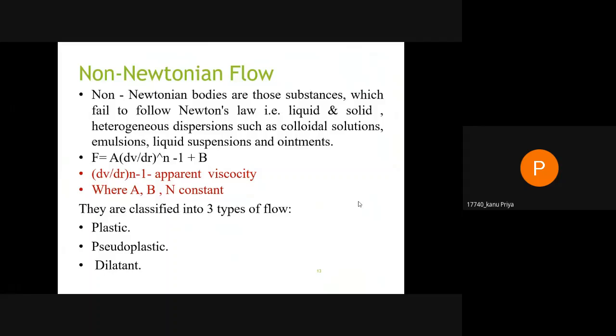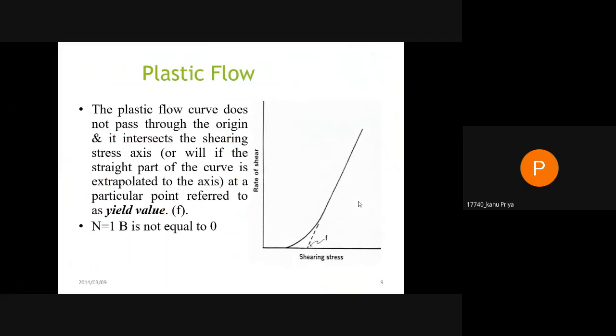They follow this law: F is equal to A times dV upon dr raised to the power n minus 1, plus B, where A times dV upon dr raised to the power n minus 1 is the apparent viscosity, and A, B, and n are constants. They are classified into three types of flow: plastic, pseudoplastic, and dilatant. So first is plastic flow. The plastic flow curve does not pass through the origin and intersects the shearing stress axis at a particular point. Therefore, it has a yield point, where n is equal to 1 and B is not equal to 0.